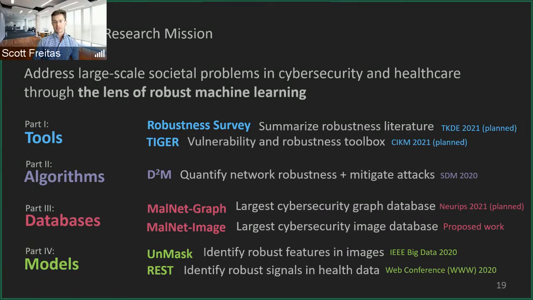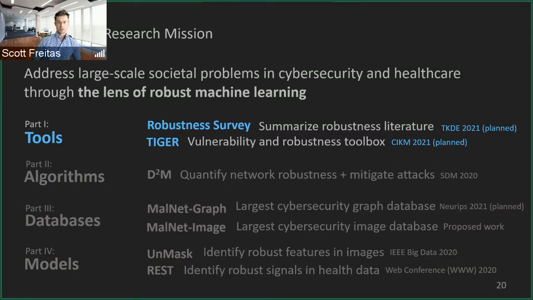So in part 3 of the thesis, our goal is to prevent lateral attacks altogether by creating new databases to enable the development of next-generation malware detection models. And finally, in part 4, we find that these models are actually very vulnerable to noise many times. And so essentially we want to develop robust models that can help prevent these attacks altogether. So let's begin by starting with part 1 here.